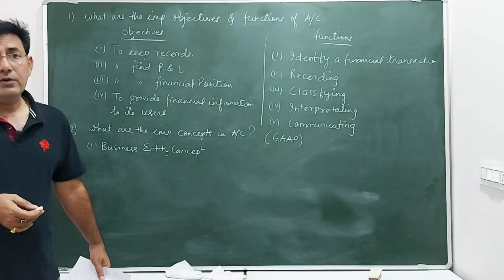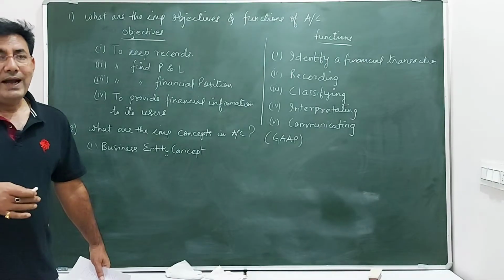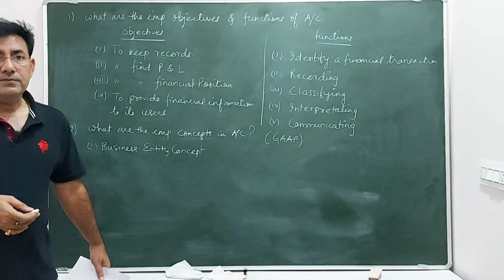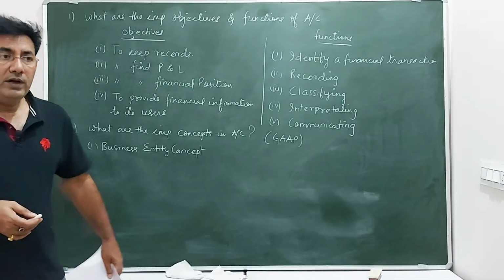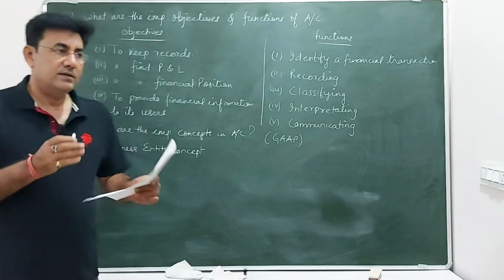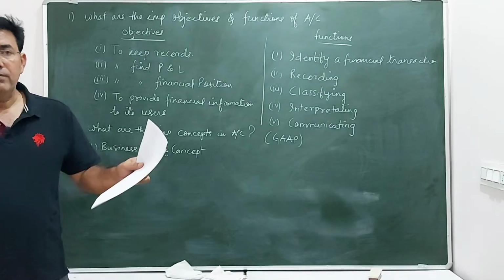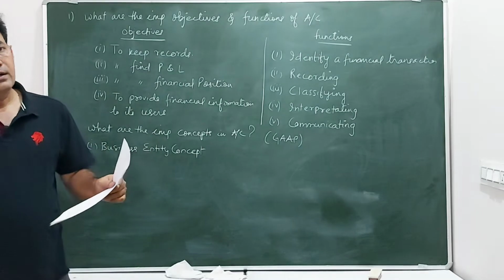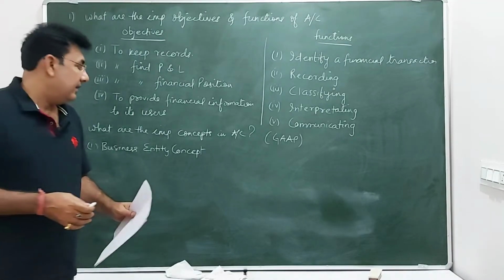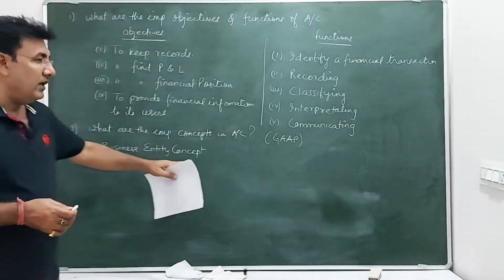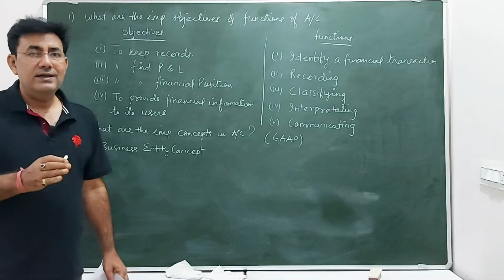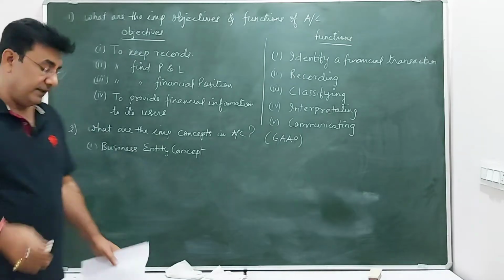That means it can be taken to court. So it acts as an artificial person, and the owner of the company or business and the business entity, both are different. The owner is different, the business is different. So that's why that is called business entity concept. Every business is a separate legal entity.